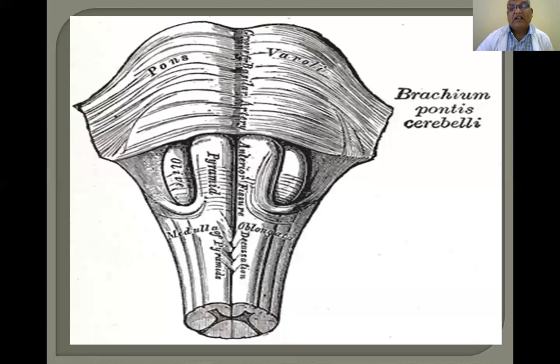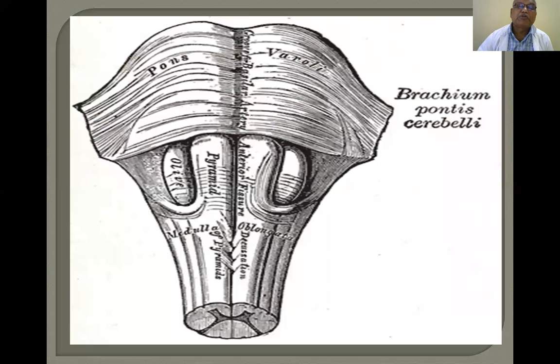Now, the central nervous system is composed of two main components, gray matter and white matter. The gray matter principally consists of neurons. White matter principally consists of nerve fibers.